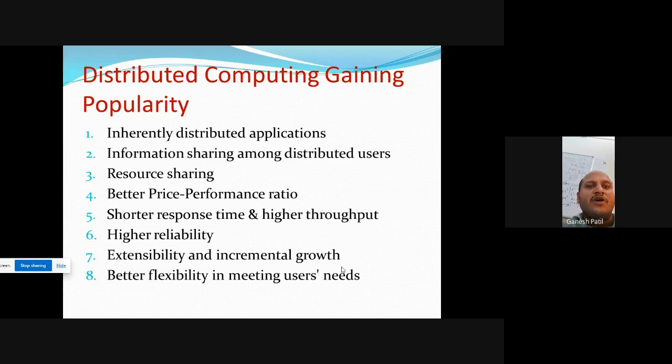Next is shorter response time and higher throughput. See, a distributed system has n number of servers. That's why if I send 1000 requests, in a fraction of a second I will get the reply from the server, because at the server end there are n number of servers. But what will happen in the centralized system? A centralized system has only one server.